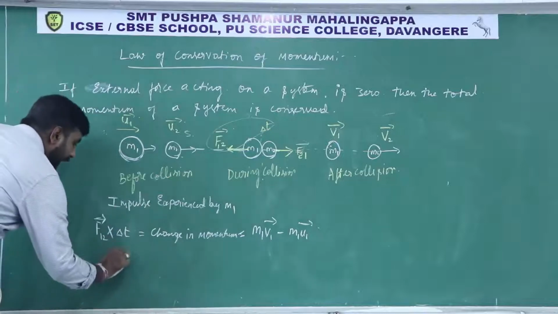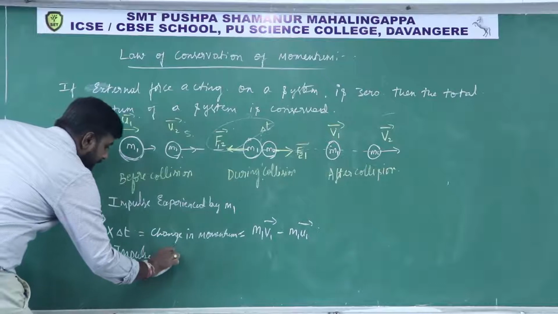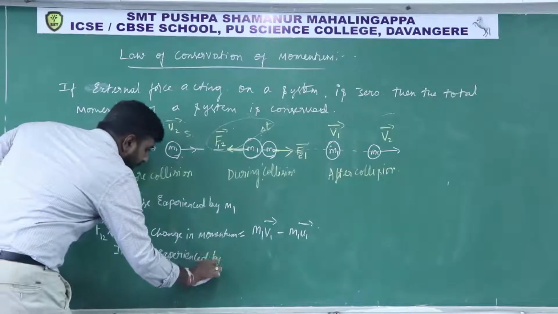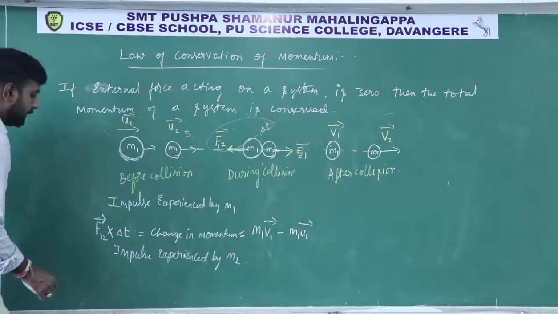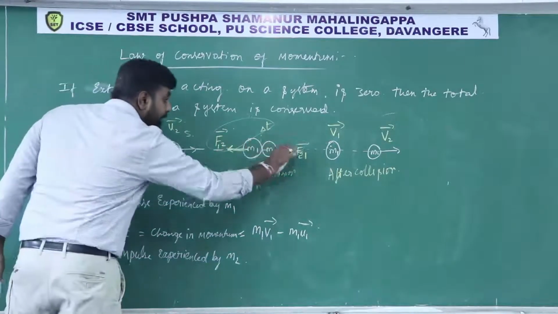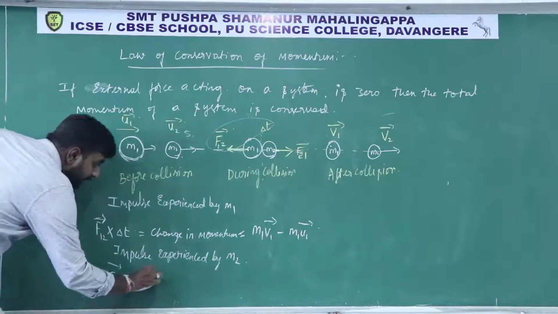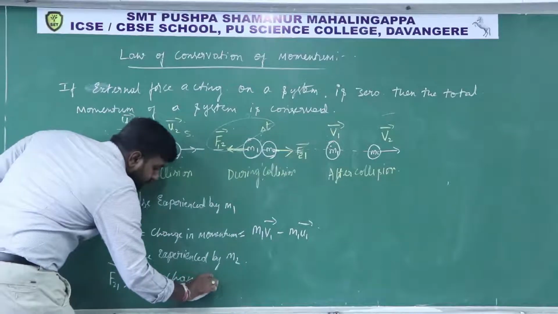And I will write here the impulse experienced by mass m2. For that, how can I write? F21 into delta t is the impulse experienced by mass m2. This equals, again, I can write the change in momentum.